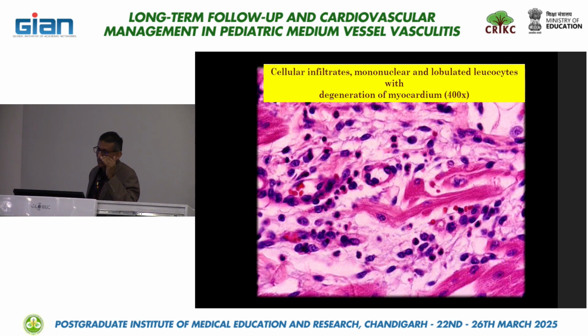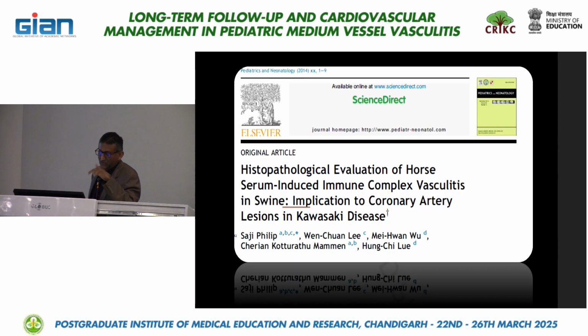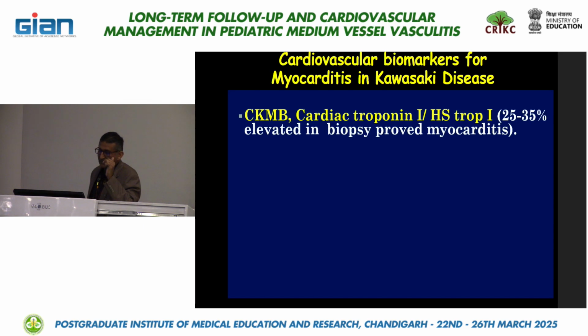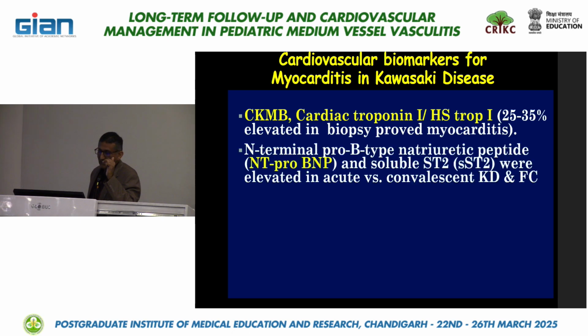You can see the mononuclear and lobulated leukocytes in the pig myocardium. I proved that even myocarditis occurred in the pig muscles also. This we published in the journal. Cardiovascular biomarkers of myocarditis, I already said: high sensitivity TropI, or cardiac troponin I, CKMB, and NT-proBNP.